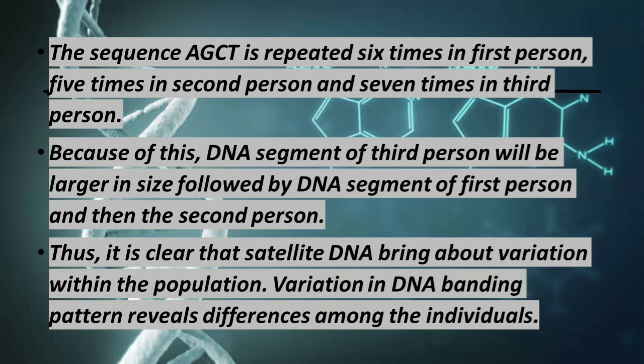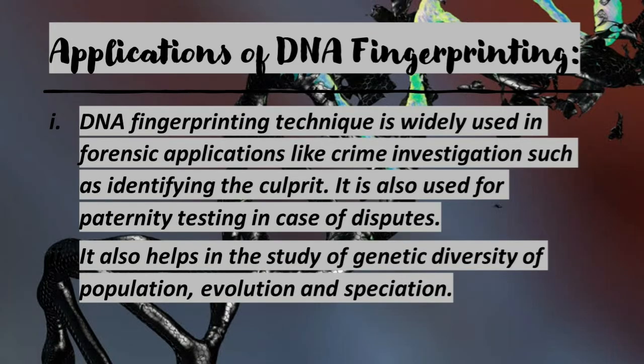Children, now we come across a term called variable number tandem repeat. This variable number tandem repeat is a location in a genome where a short nucleotide sequence is organized as a tandem repeat. This can be found on many chromosomes. Chromosomes often show variation in length, that is, the number of repeats among individuals.